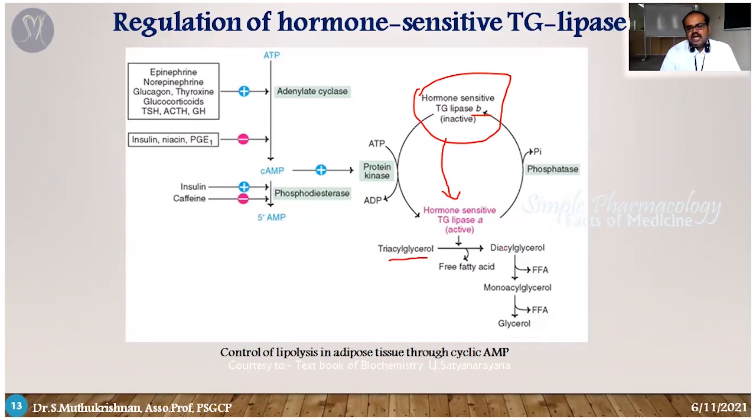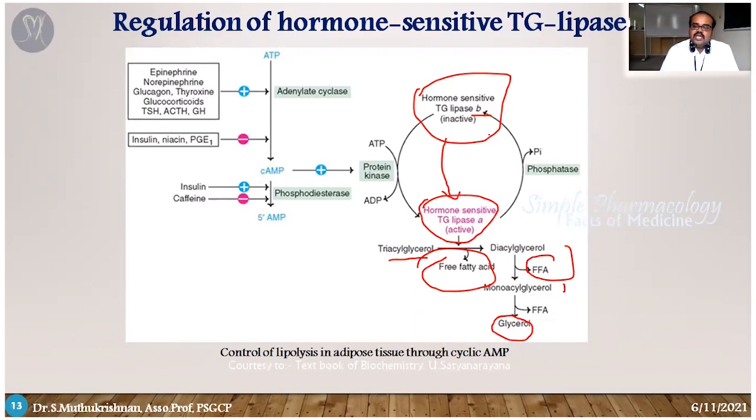Triacylglycerol is converted into diacylglycerol, that means removal of one free fatty acid. Then removal of another free fatty acid converts it into monoacylglycerol. Removal of the third free fatty acid gives glycerol. This process is carried out by the triacylglycerol lipase enzyme, once it is activated.